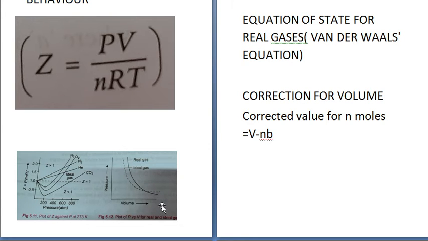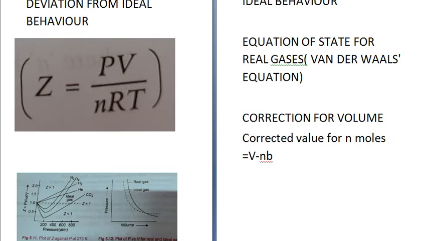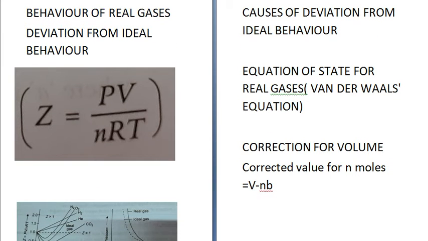Alright. Now, what are the causes for deviation from ideal gas behavior? Two assumptions of kinetic theory were found to be faulty at high pressure and low temperature.